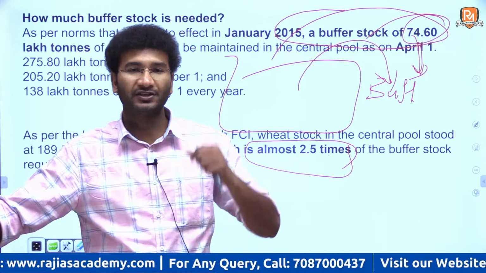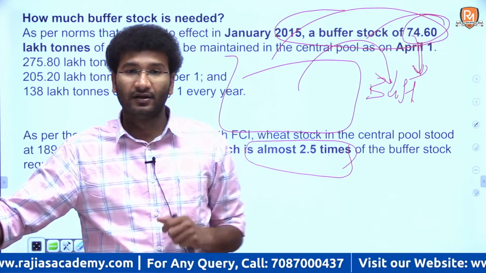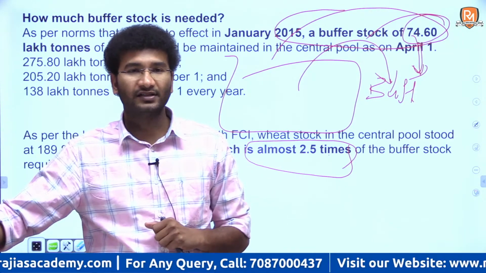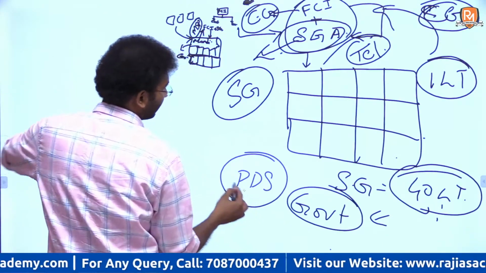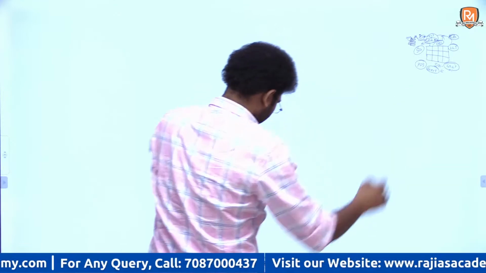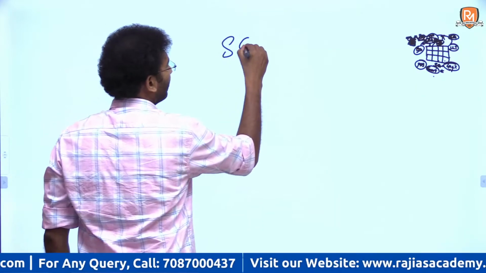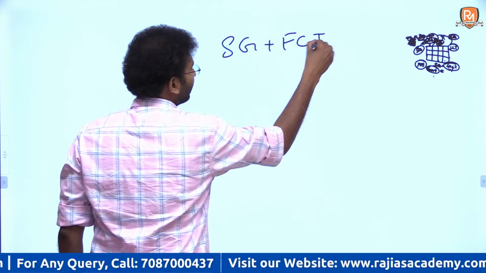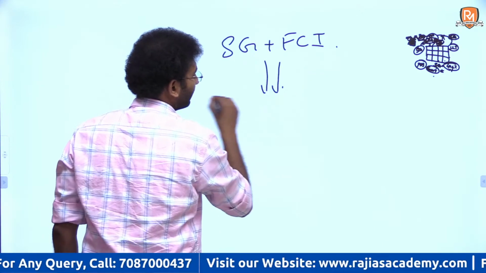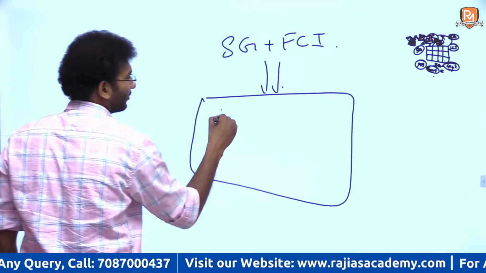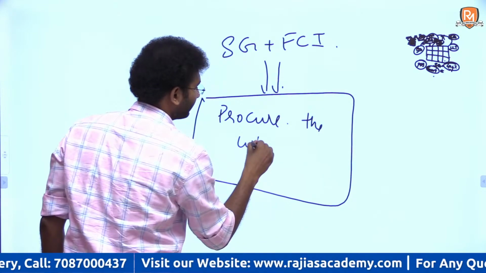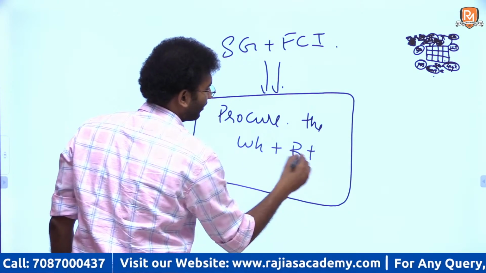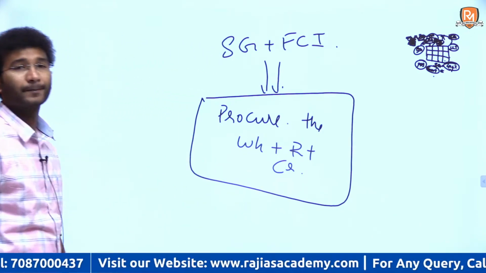Now there has been a question to repeat the decentralized procurement once more. Yes, I'll be doing it one last time here. See, decentralized procurement is nothing but the state government plus the Food Corporation of India, they together will procure the wheat or rice or coarse grains, right?